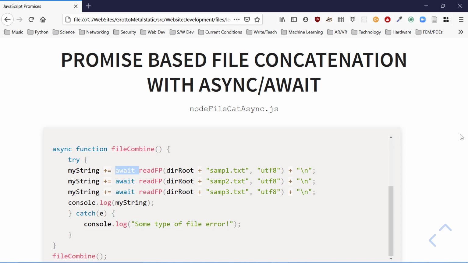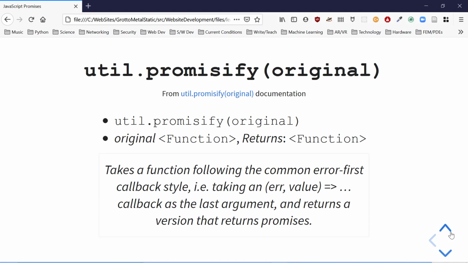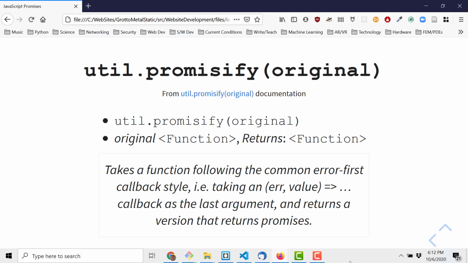We can use the existing Node interfaces and turn them into promise-based interfaces. We're learning promises. Let's get as much value out of them as possible. All right, see you next time.